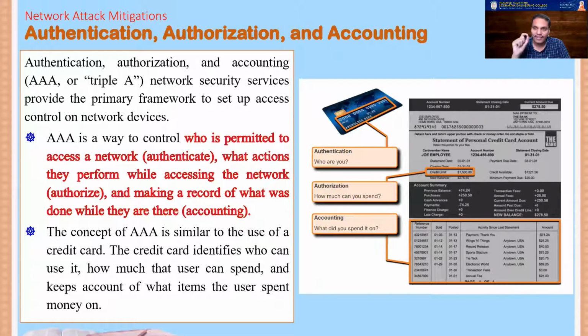And after that, whatever I did, the timestamp, the date, the action that I took should be accounted for or logged. So authentication, authorization, and accounting, these are the most important things. Once again, the concept of AAA is very similar to the usage of a credit card. The credit card identifies who can use it, how much the user can spend, and also keeps track of what amount and which items are being purchased by that particular credit card. So this is a simple framework to provide access control mechanisms.